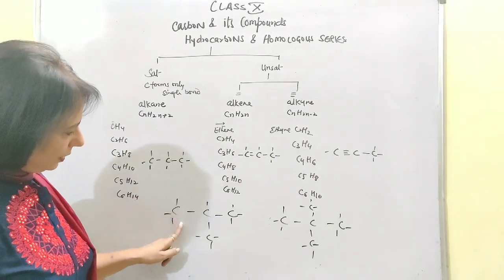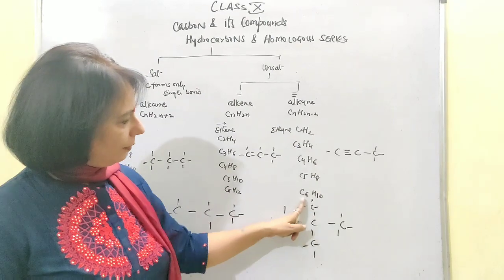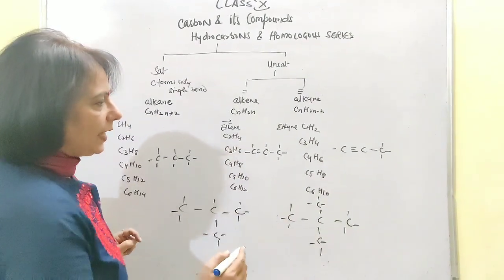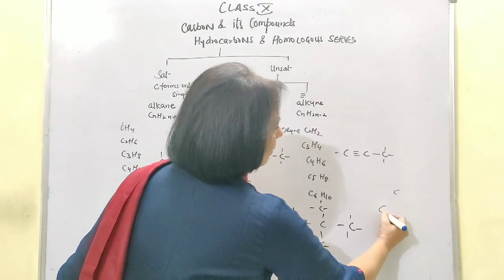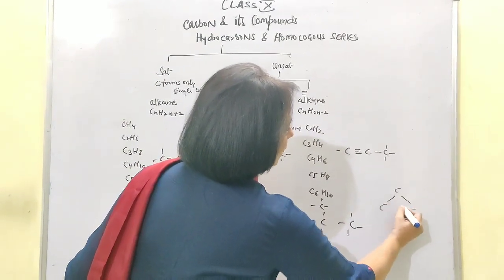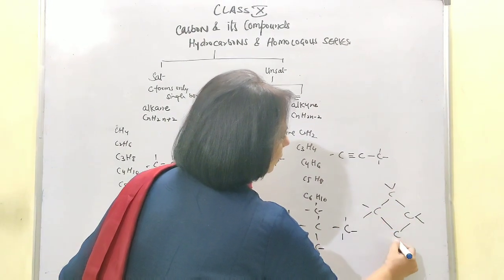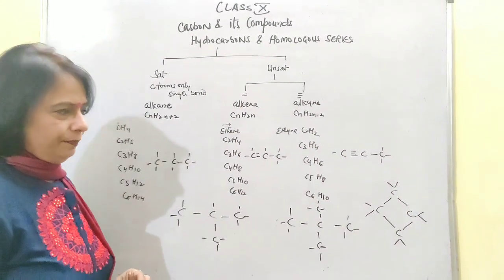Now look, one carbon atom surrounded by three, one carbon atom surrounded by four. So the branching has taken place. And the cyclic structure where carbon atoms form the closed ring, as I am drawing now, where this is cyclobutane which has been drawn.